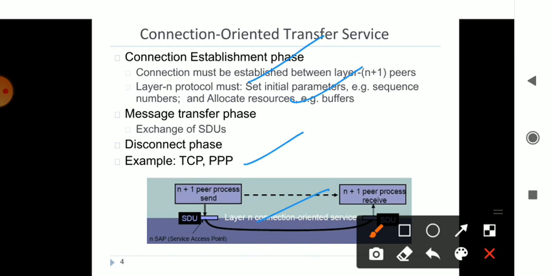Remember, in connection oriented communication, I establish a connection and send messages, and those messages are sent from one SDU to another SDU. Data is transferred from one end to another end, your message is transferred through the SDU, and then the connection gets disconnected. That happens in connection oriented services.